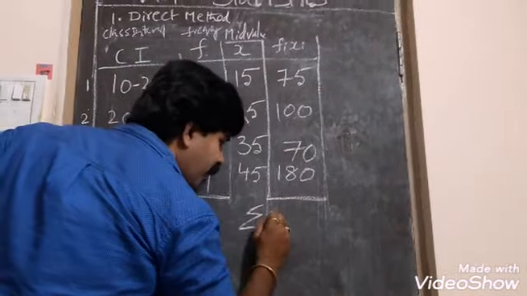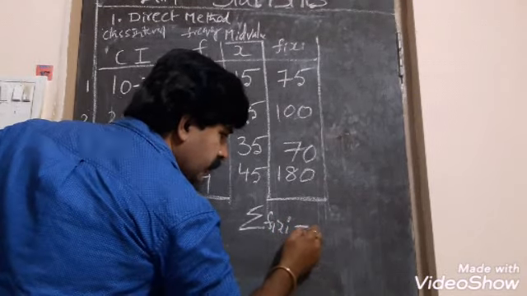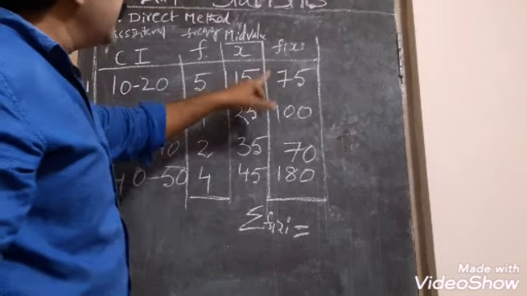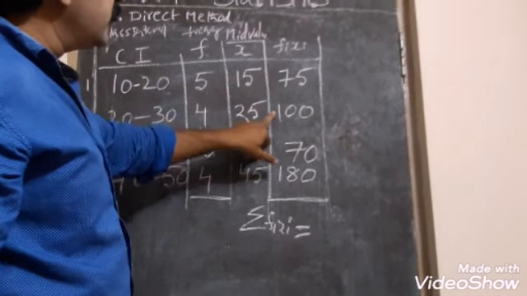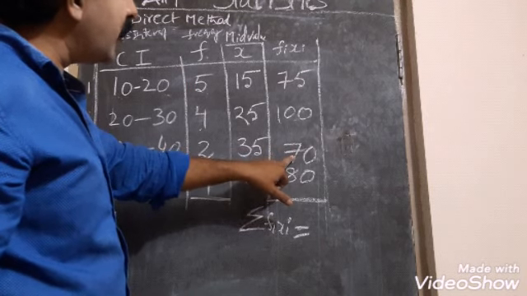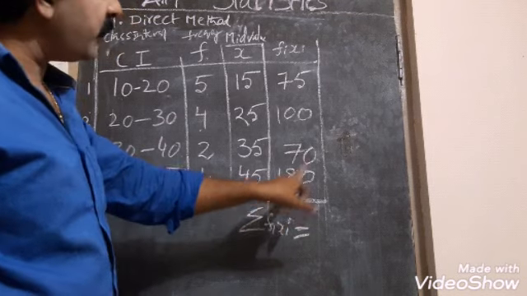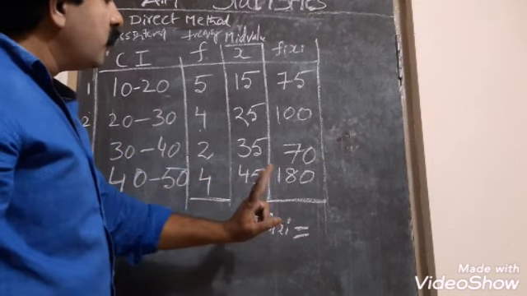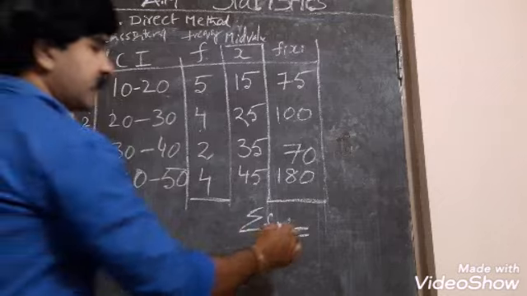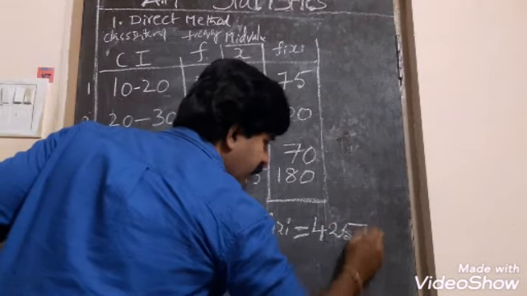Total of fi, xi is equal to, what is the total? This is 75, this is 100. 75 plus 100 is 175. 175 plus 70 is 245. 245 plus 180 is 425. Is it not? 425.